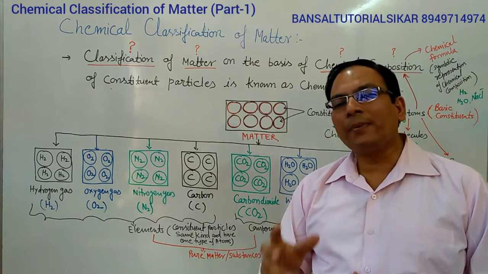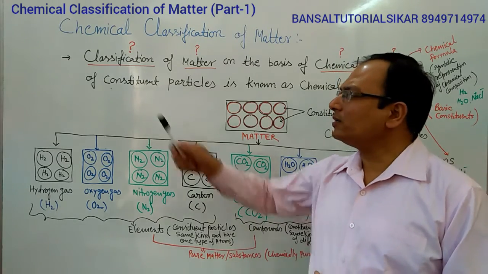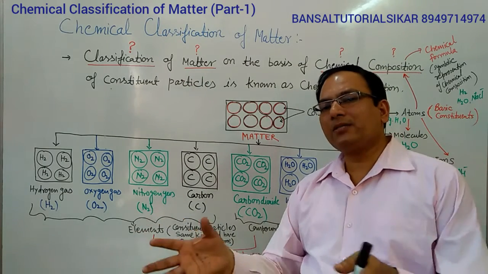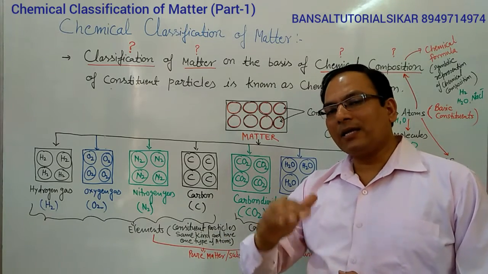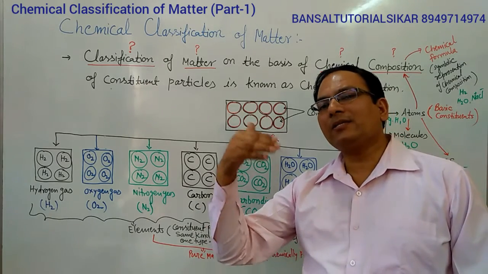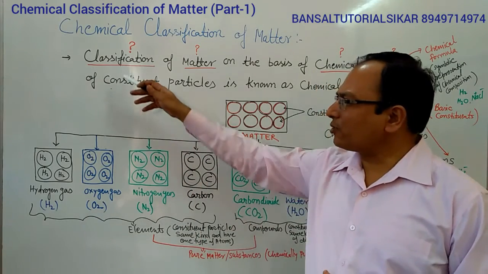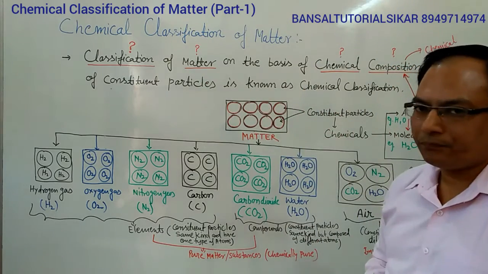The same things, same properties, things which belong together, that is called a class. If the things are different from each other, then they are placed in separate groups. That process is called classification. And we know the meaning of matter.